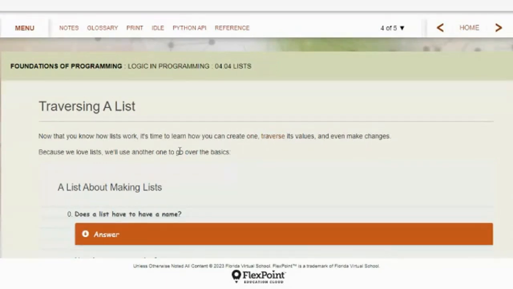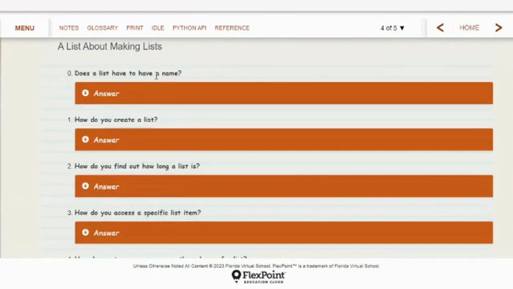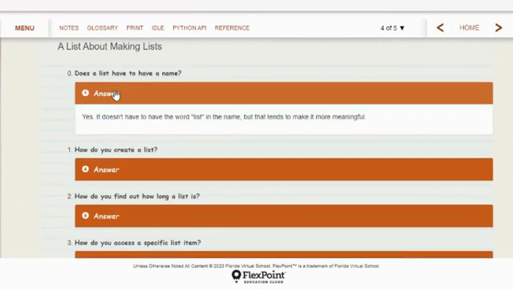Okay, so now you know how the list works. Let's look at all this information. So does a list have to have a name? Of course, a list has to have a name. Yes, you don't have to have the word list in the name, but that does tend to make it more clear, more meaningful if you use the word list in your name.